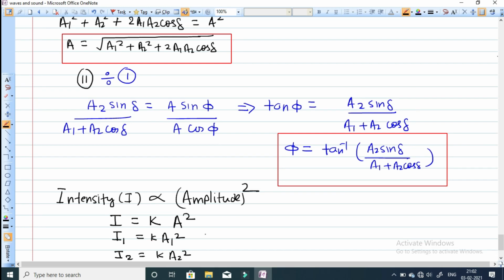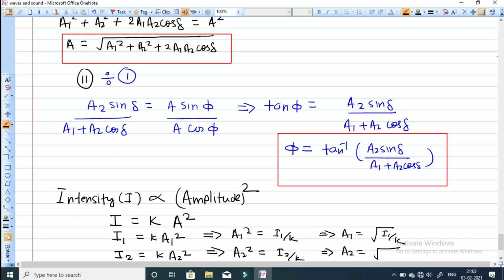So a1 square, it will be equal to how much? I1 by k, or we can write down a1 will be equal to under root I1 by k. Similarly we can write down for a2 square also. A2 square will be equal to I2 by k, or A2 will be equal to under root I2 by k. Similarly, here we can calculate the value of A square. A square will be equal to I by k, or A will be equal to under root I by k.